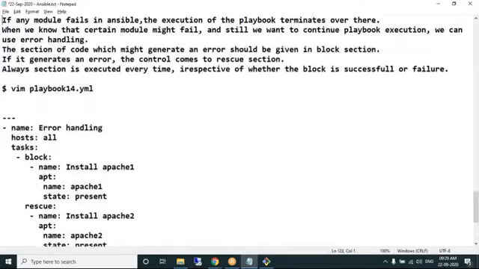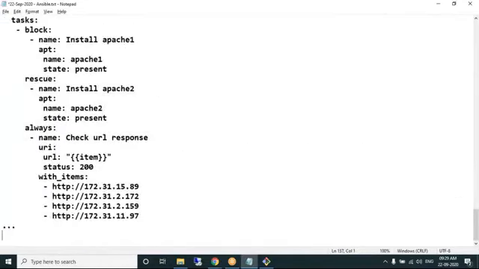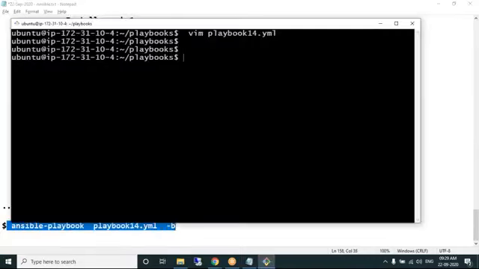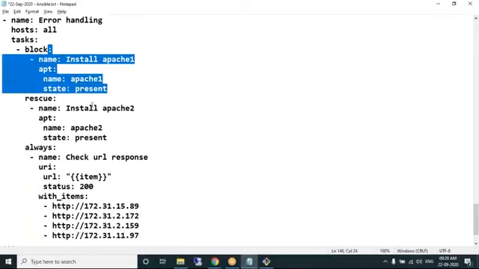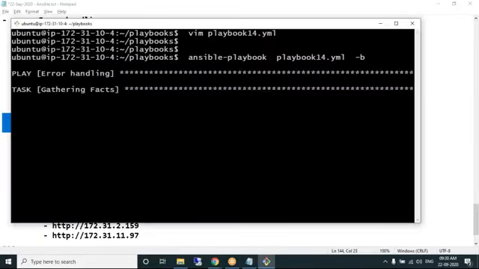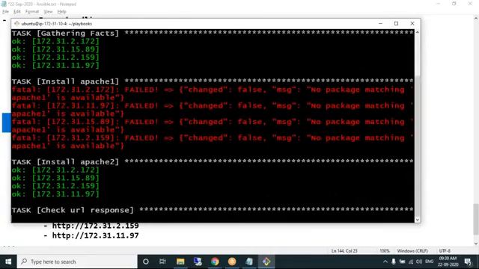I want to run the playbook. Definitely the block section fails. Then rescue will execute. Please observe here. Failing.